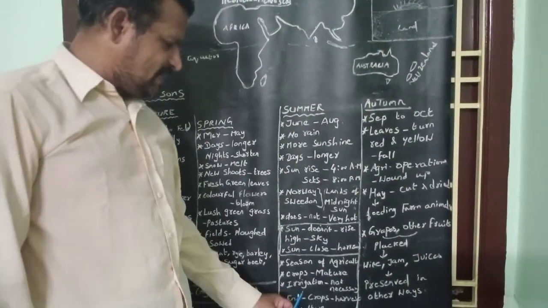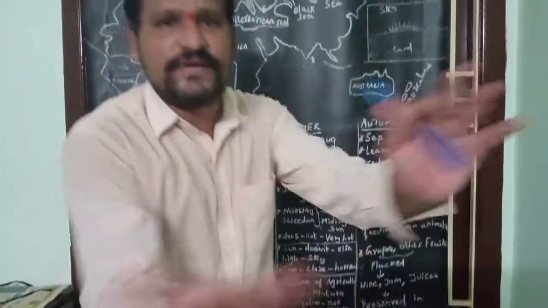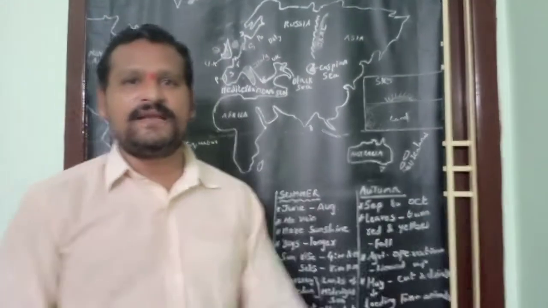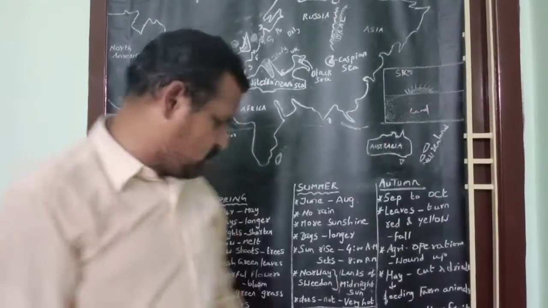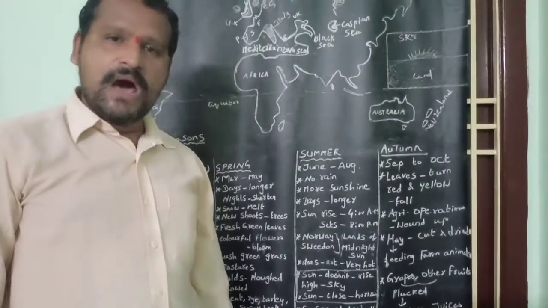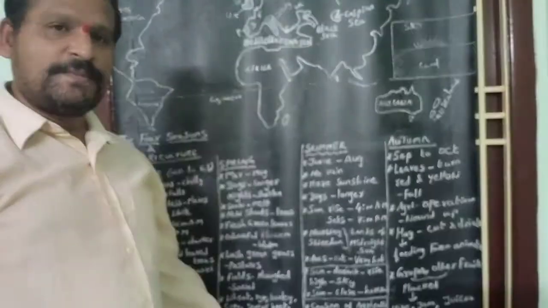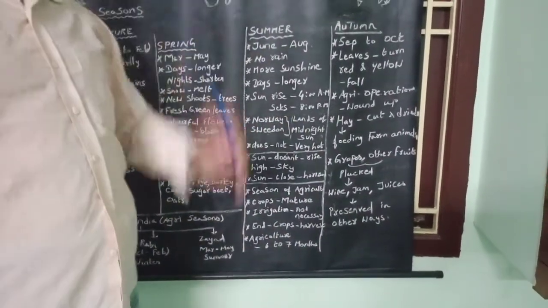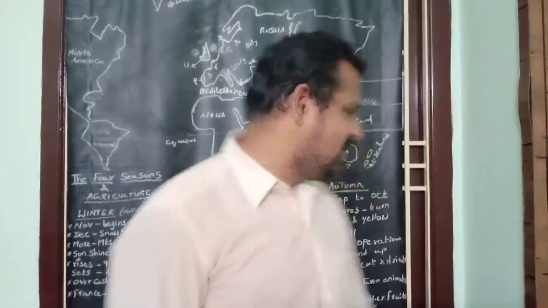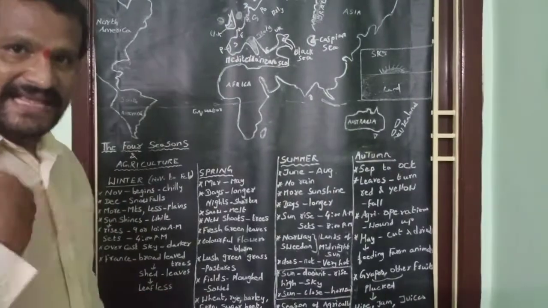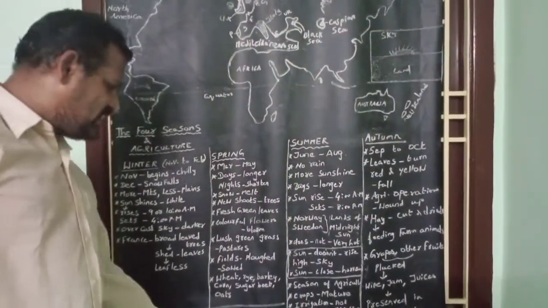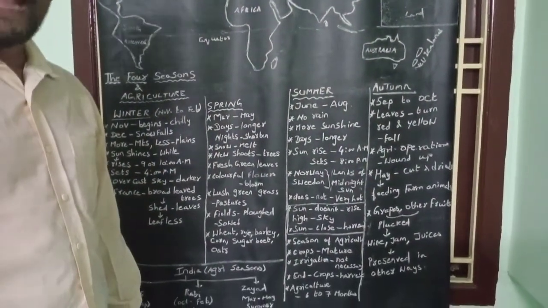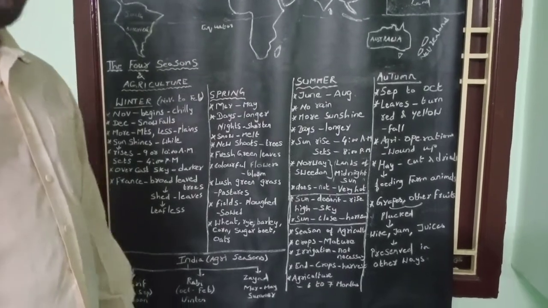At the end of the summer season, crops are ready to harvest. However, agriculture crops can be cultivated only 6 to 7 months in a year in Europe continent, whereas in India, agriculture cultivation can be done for 8 to 10 months in a year.